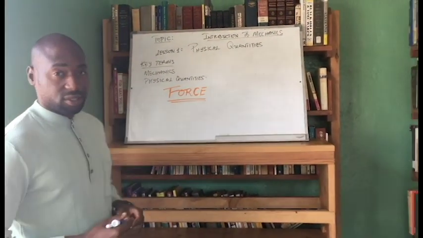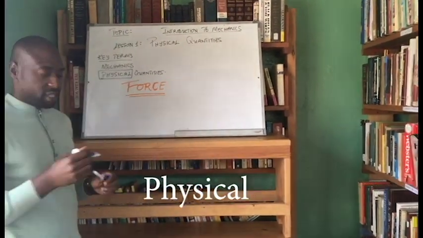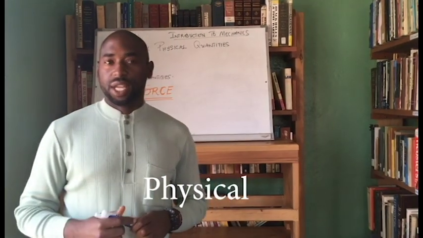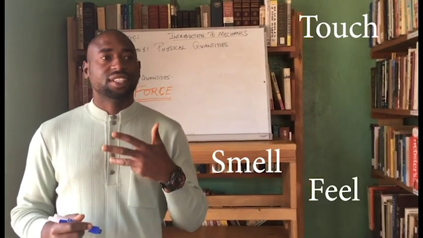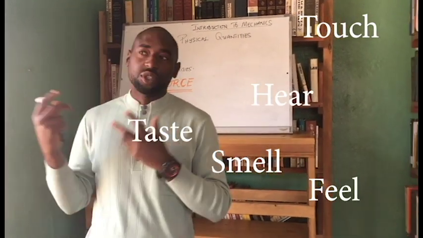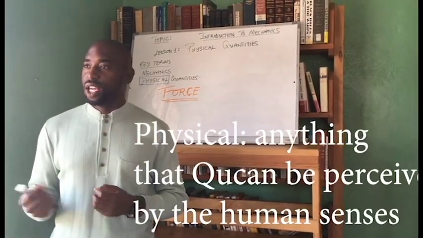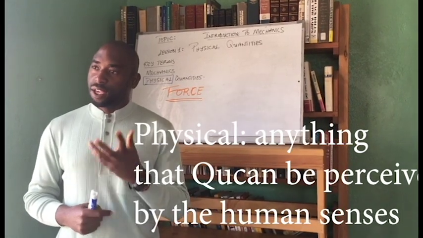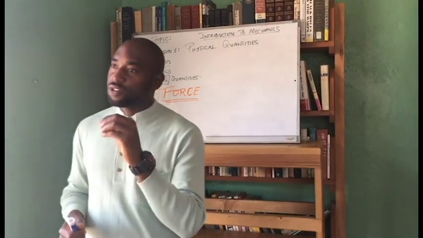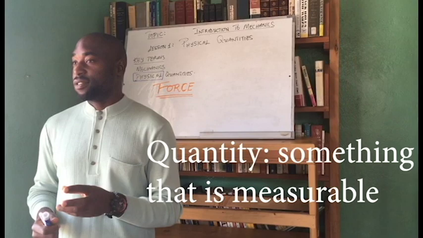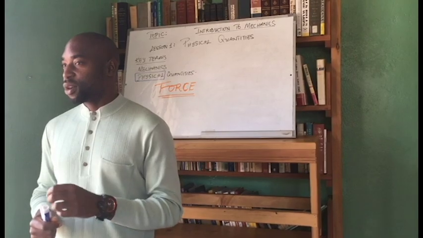Physical quantities. What are physical quantities? I'd like us to look at these two terms. Physical. Anything we can perceive with any of our senses. Smell, touch, feel, hear, and the rest. Those are physical elements. And therefore, any quantity that can be perceived with any of the five senses of the human body is what we are going to be considering in physics. Quantity. If any of these physical quantities we can perceive with our five senses can be and are measurable, then we consider those quantities physical quantities.